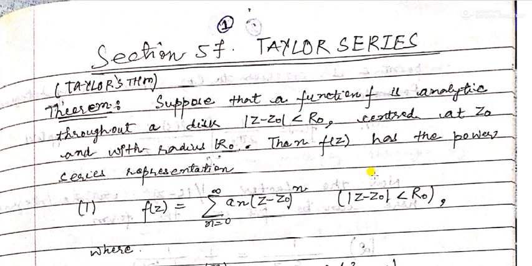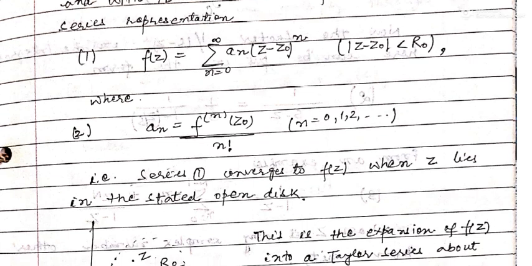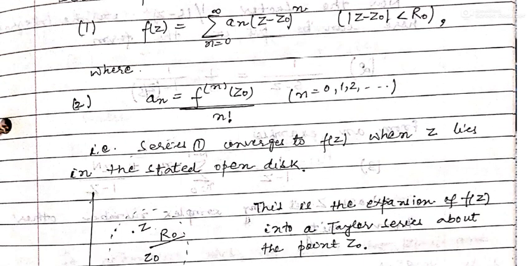Then f(z) has the power series representation f(z) = sigma a_n (z - z0)^n, n varies from 0 to infinity, where z is such that |z - z0| < R0, where the a_n are complex coefficients which are given by the formula a_n = f^(n)(z0) upon factorial n, and n varies from 0, 1, 2 and so on.